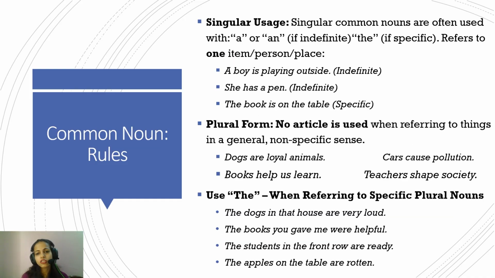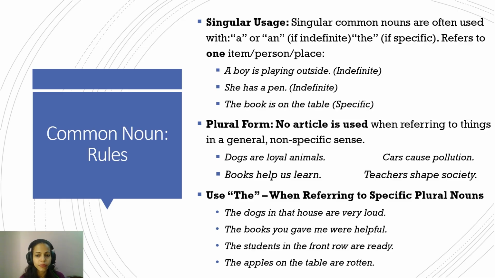A common noun, singular usage: common nouns are often expressed with "a" or "an" if they are indefinite, and "the" if they are specific. So if they are referring to one item, person, or place, then the word "a" or "an" is used. I'll explain what indefinite and specific means. So, a boy is playing outside. Now it is indefinite because it could be any boy. She has a pen. It could be any pen.